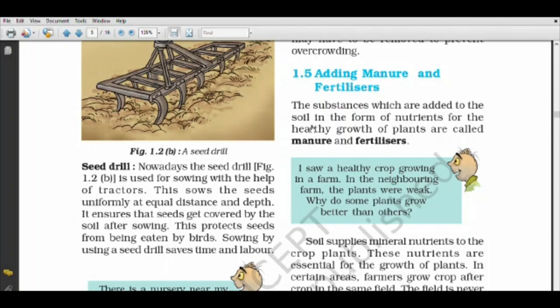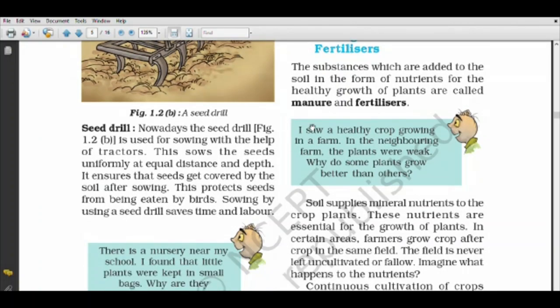Now, soil supplies minerals and nutrients to the crop plants. These nutrients are essential for the growth of the plants. In certain areas, farmers grow crop after crop in the same field. The field is never left uncultivated. Every time there is a crop, they cultivate a crop there only.